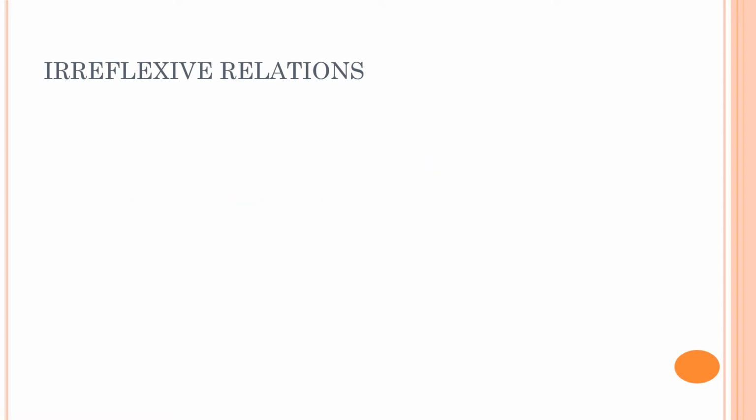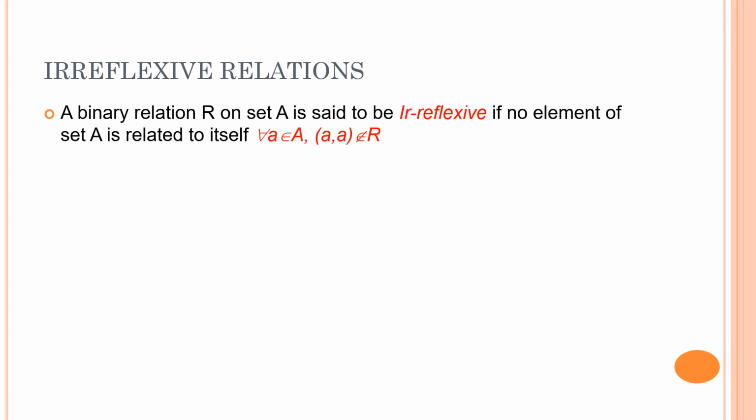Right? The second property in the reflexivity category is irreflexive relations. That is the exact opposite of reflexive relations. A binary relation R on a set A is said to be irreflexive if no element of the set A is related to itself.